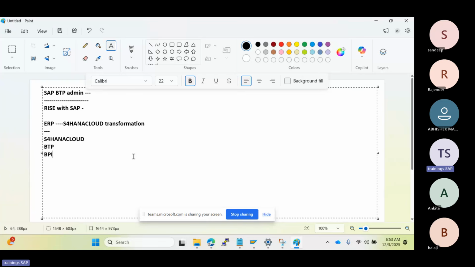They also have some embedded tools like LTMC automation, and also the cloud ERP offering, and the infrastructure, cloud hyperscalers, and SAP's own data centers. These are all the offering packages here.